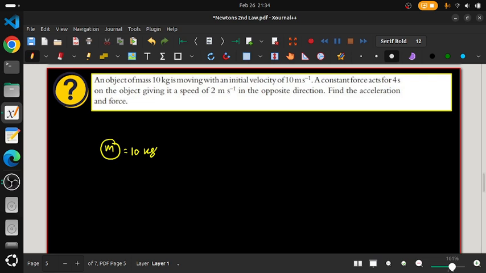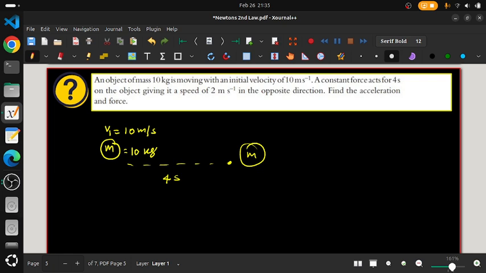And what is the initial velocity? As I told you, if you want to write the initial velocity, you can write v1 also. So the initial velocity is 10 meter per second. Meter second inverse is given, but you can write meter per second also. We applied a force here, and how long did we apply the force? We applied a force for 4 seconds, 4 seconds only. Mass won't change. Even if you apply the force, the mass of the object will remain the same.